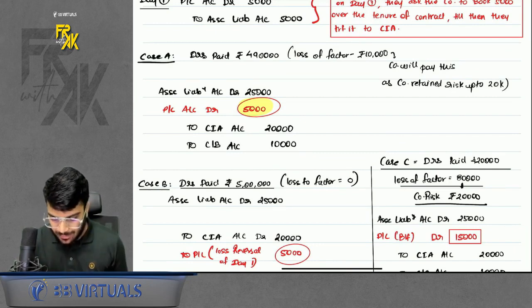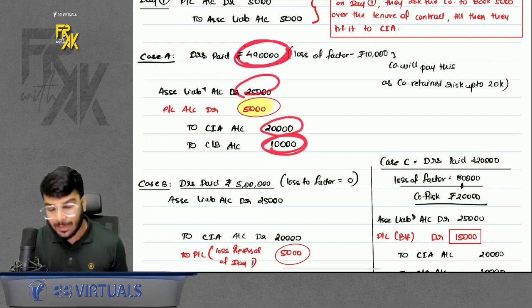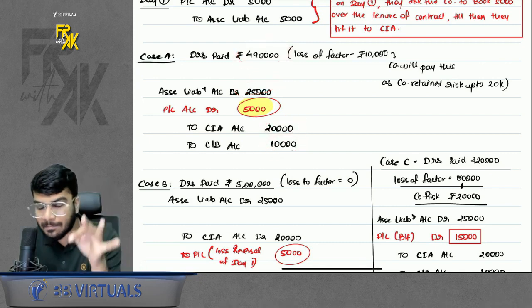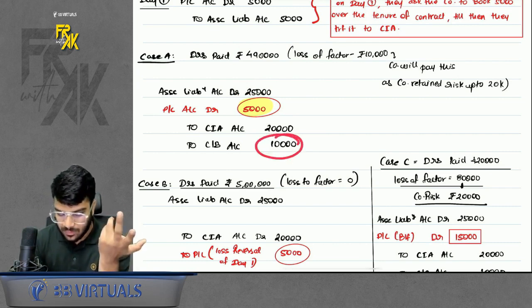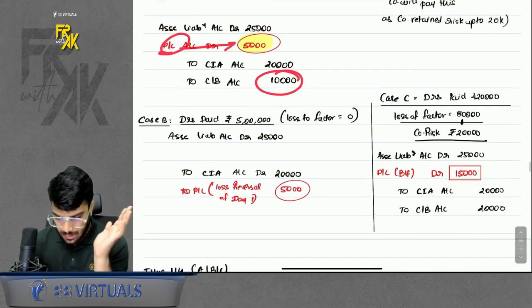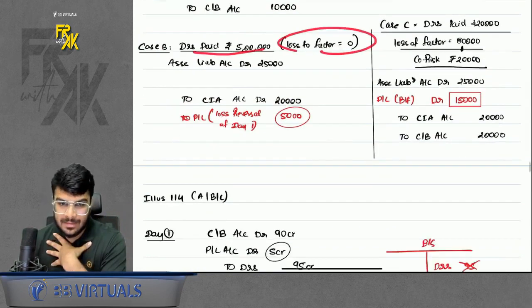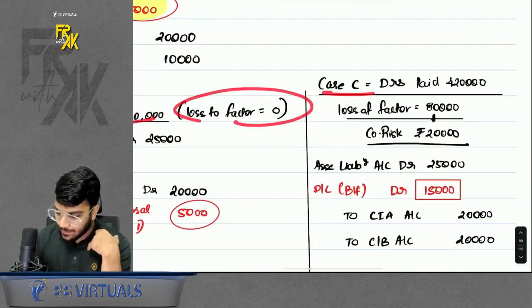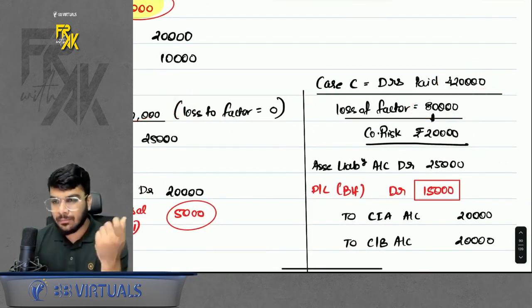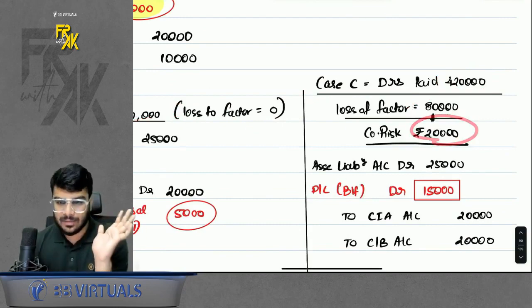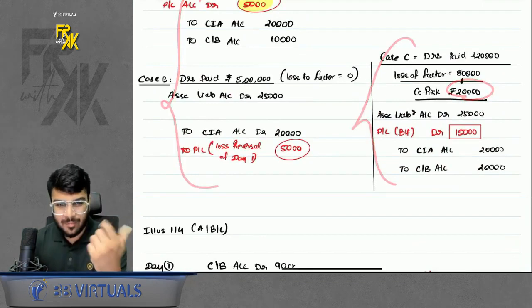So whatever asset liability is there, first reverse it. Whatever payment you have to make, because debtors only paid 4,90,000, now it is the company's duty to make the payment of 10,000, right? So it will make the payment of 10,000 and record the balancing figure in profit and loss. Similarly, in case B, if the debtors paid the full amount, no liability will arise in my case. In case C, debtors paid only 4,20,000. The loss of the factor is 80,000, but I will only reimburse him 20,000. Do remember that part. Not going into detail for these entries because they are not relevant from the exam point of view.